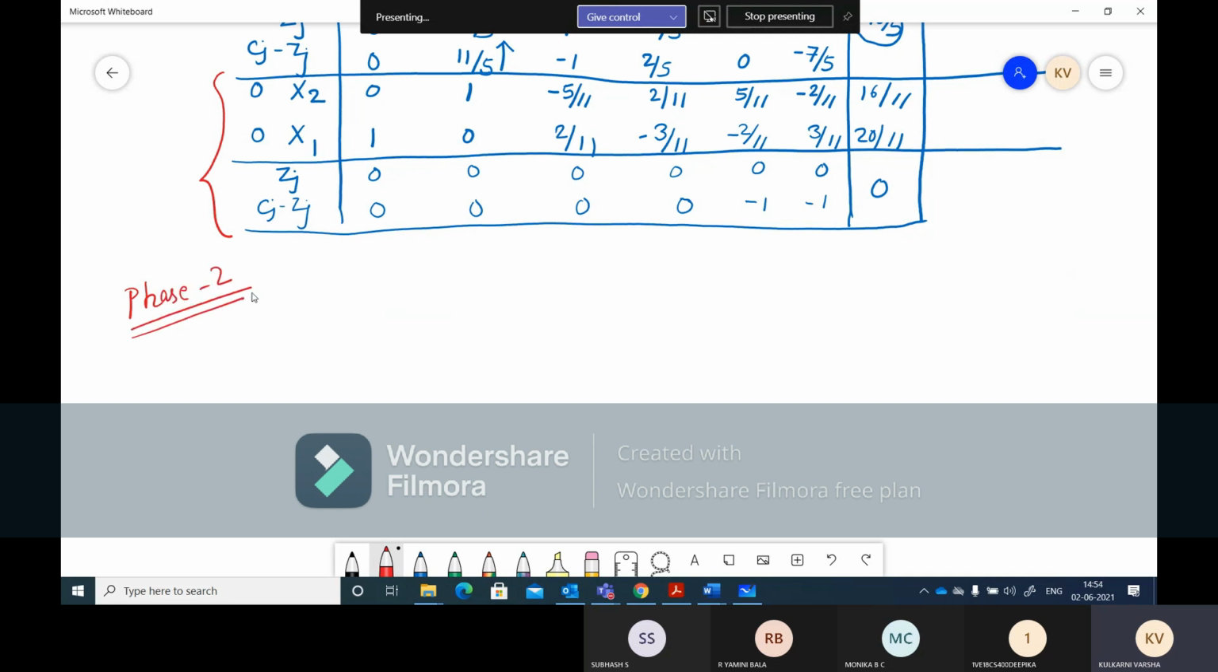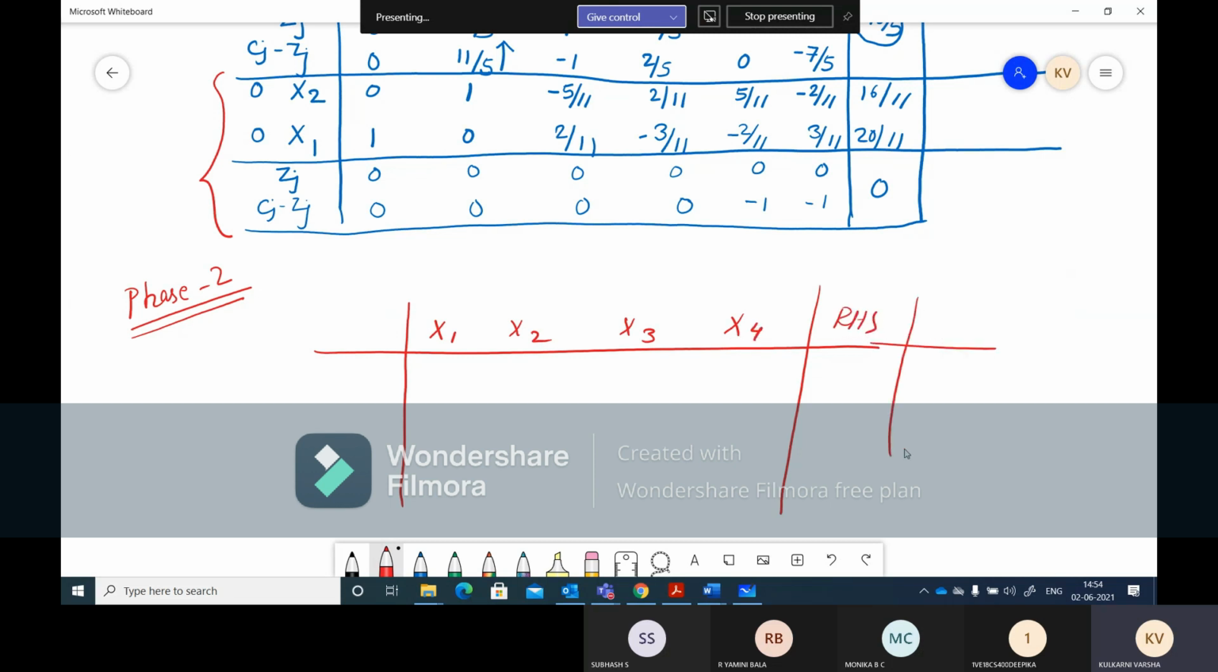Phase 2. As usual, we need to draw a table. In this we will not use artificial variables, because now you can see the artificial variables are gone. So only x1, x2, x3 and x4. As usual RHS, and if required we need theta. So we'll write it. And what is the first iteration of our phase 2?